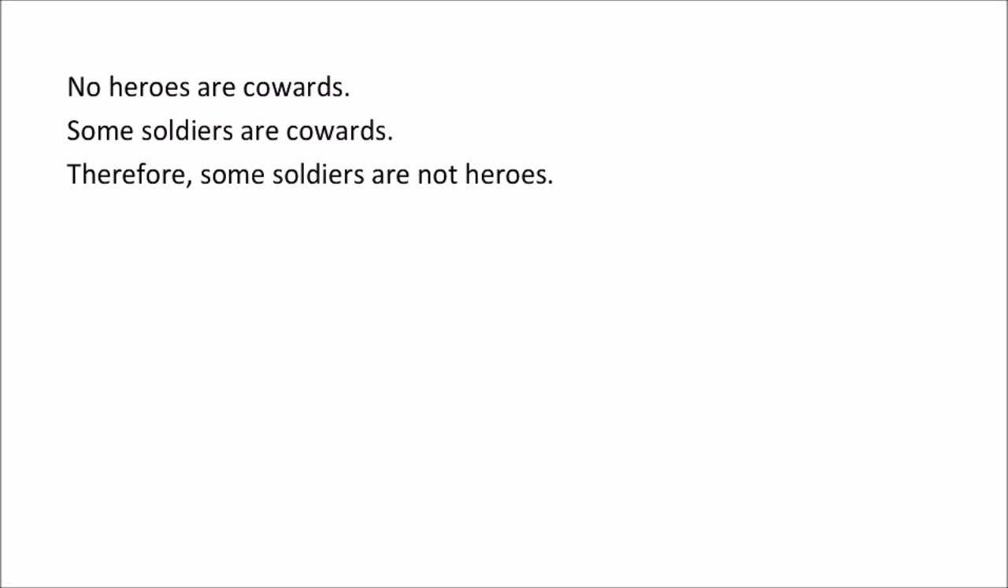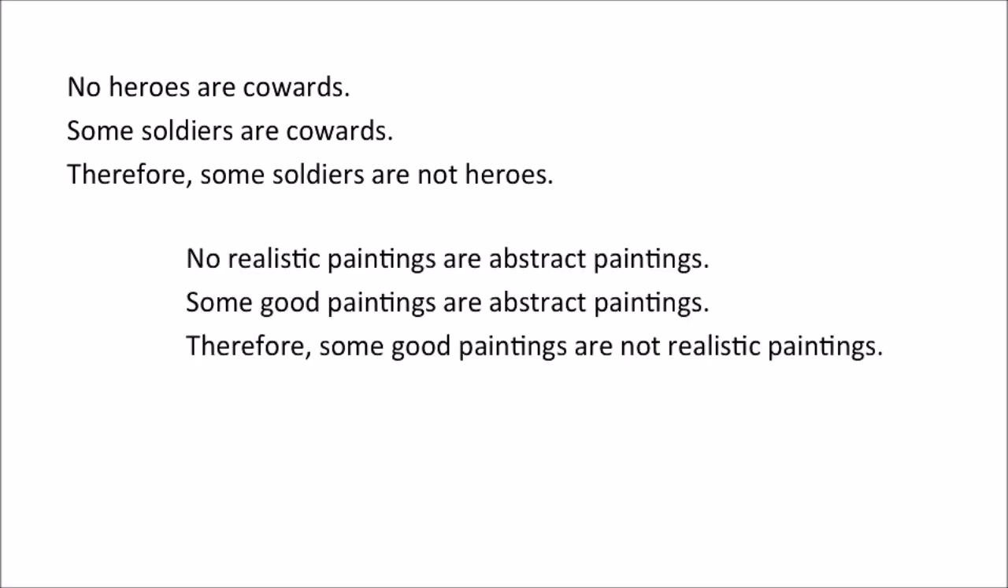Now let me give you a different argument, and we'll do the same thing again. Here's a new argument. No realistic paintings are abstract paintings. Some good paintings are abstract paintings. Therefore, some good paintings are not realistic paintings. Now, this again has an E statement and an I statement leading to an O statement. The whole thing is what's called a categorical syllogism. And once again, if you think about it, this is actually also valid. If the first two statements are true, the third one also has to be.